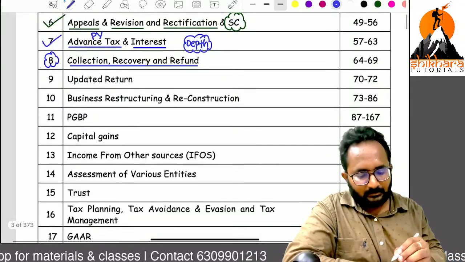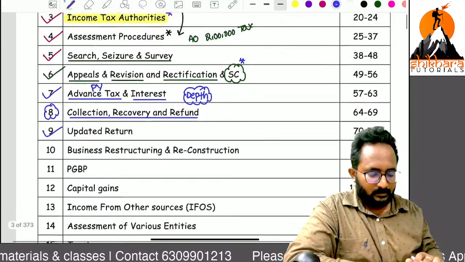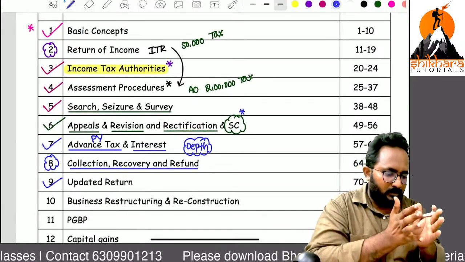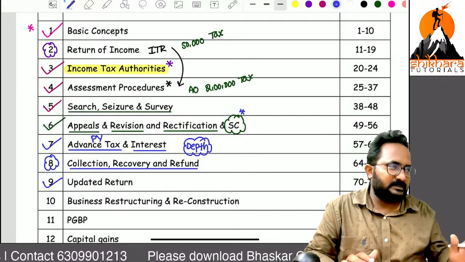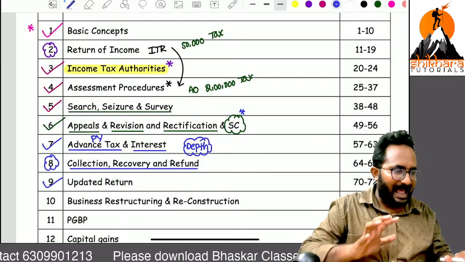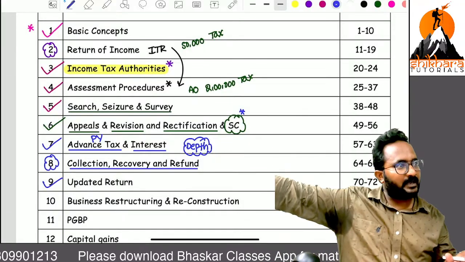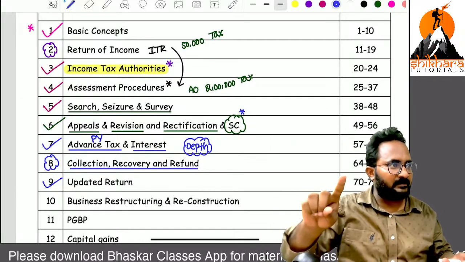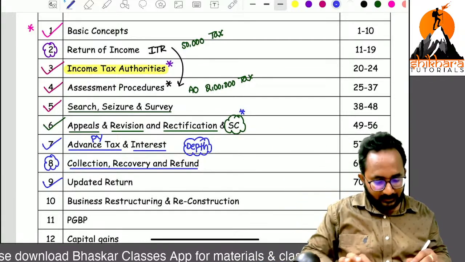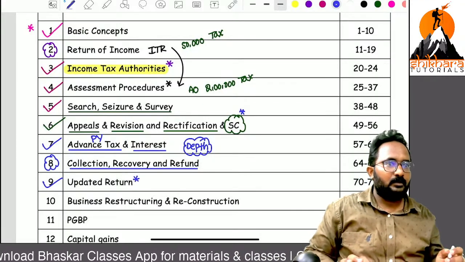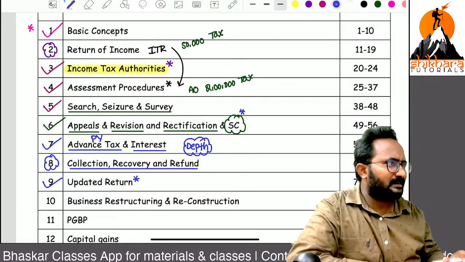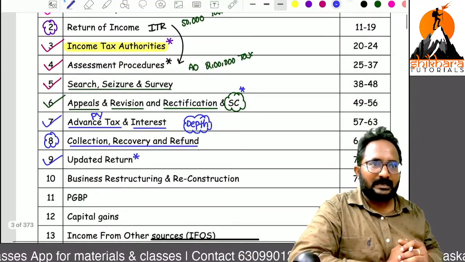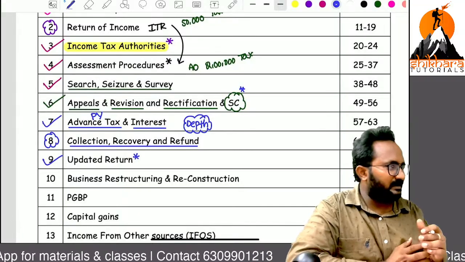Next, updated return. Sir, how many years of returns can we file? Now we are on 21st January 2025. As on this day, can you file the last 5 years' returns? No. Can you file the last 1 year return? Yes. 2 years return? Yes. Because of this updated return only. So it is a small concept, just 1 hour discussion. One type of return was introduced 3 years back, and that is the updated return. So we can discuss that.